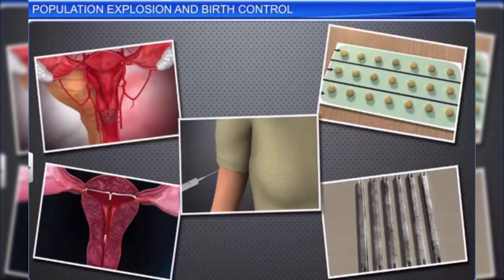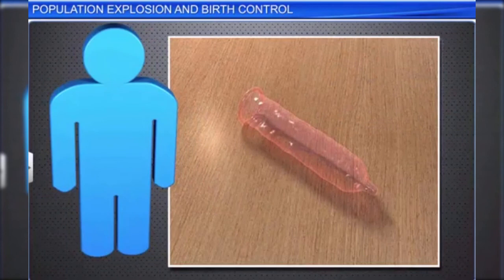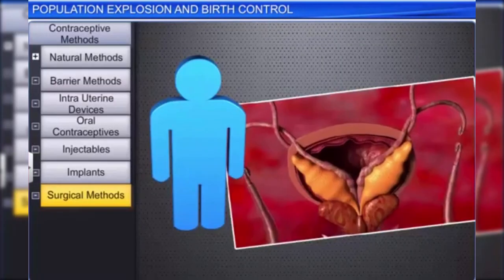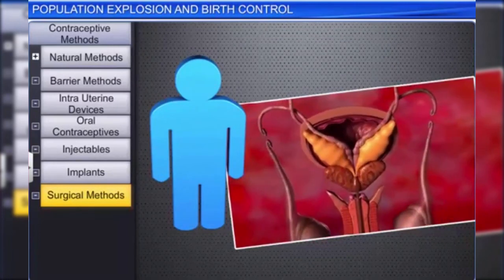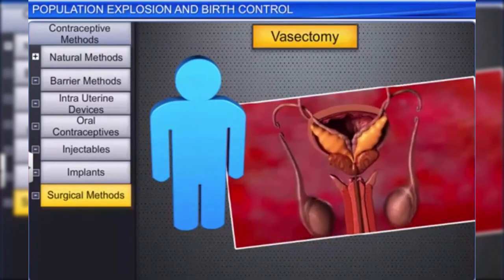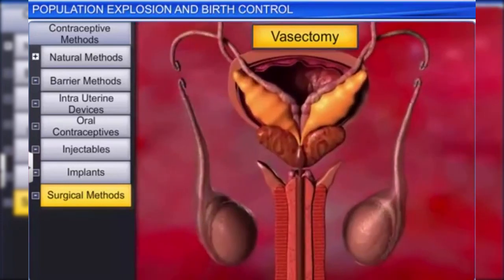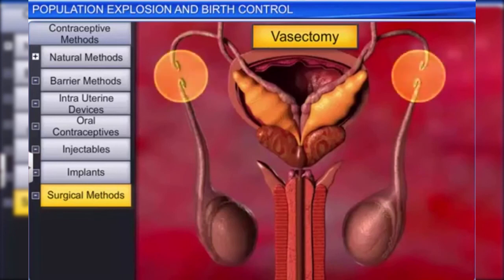While women have several contraceptive options, men have only 2 options for birth control: condoms and a terminal surgical or sterilization method called vasectomy. In this case, a tiny part of the vas deferens is removed and then tied through a small incision on the scrotum.